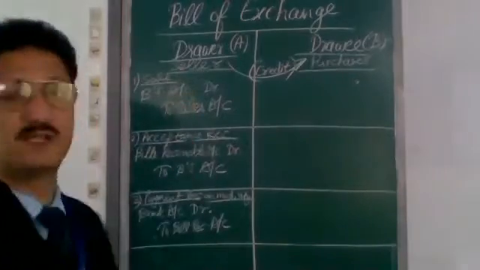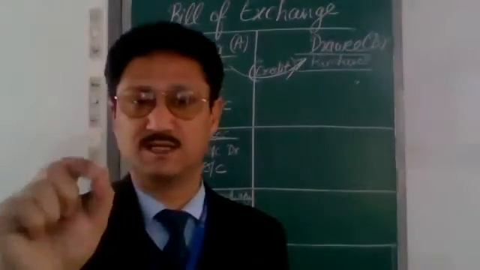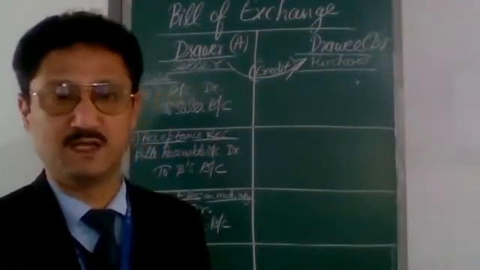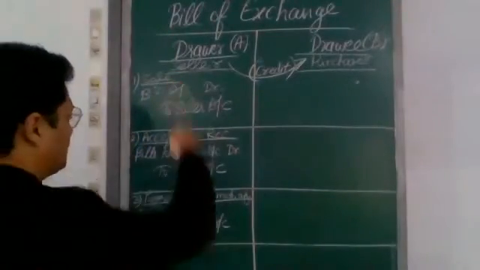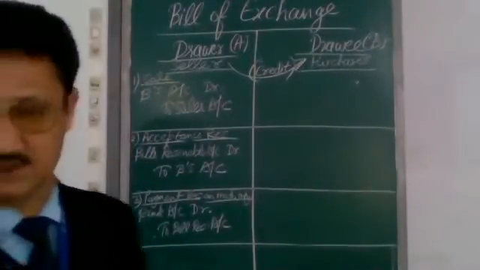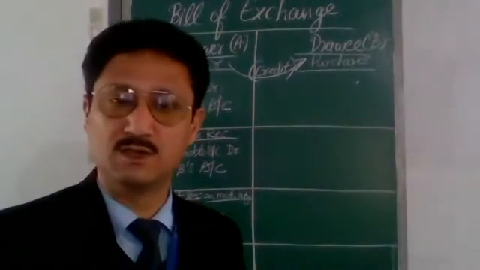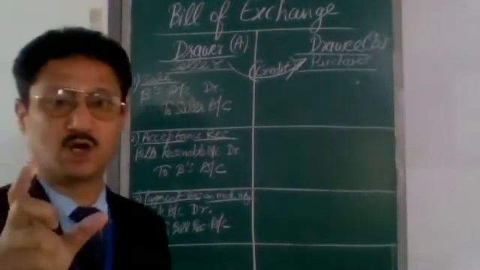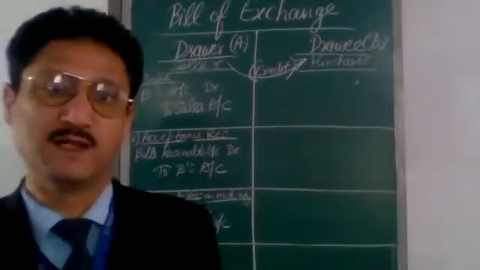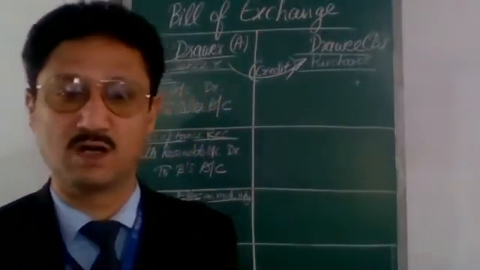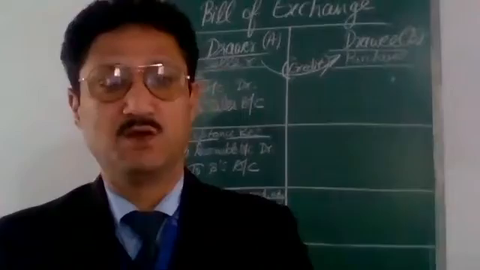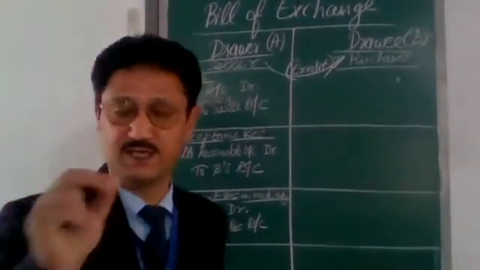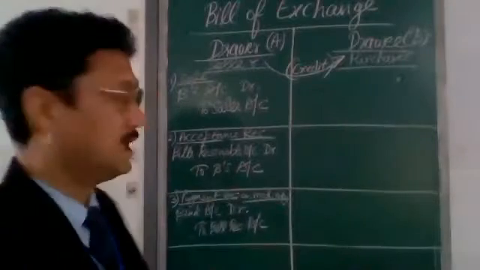Very simple, these three journal entries of the three cases of bill of exchange: selling of goods, acceptance received, and the amount received by A, the drawer, on maturity. This is the first case, when the bill is retained by drawer till the date of maturity.